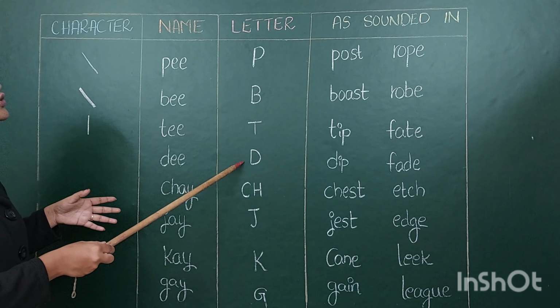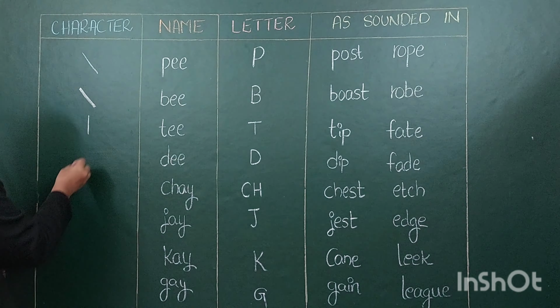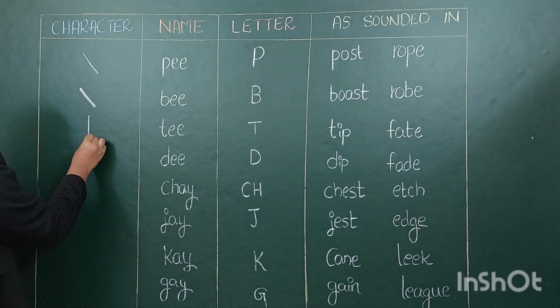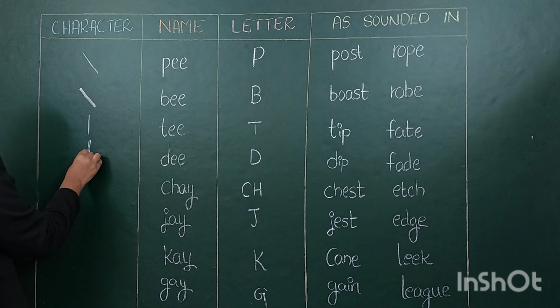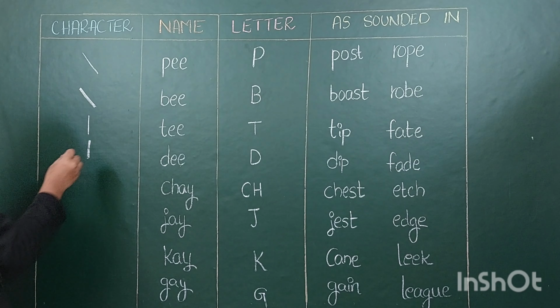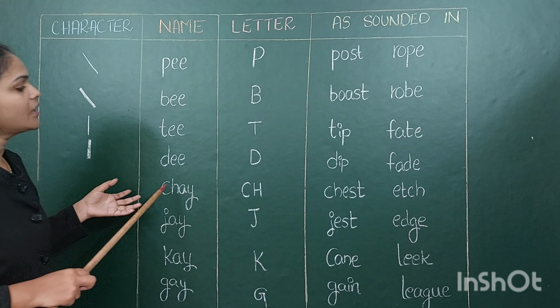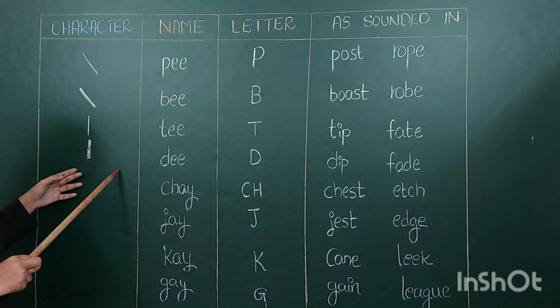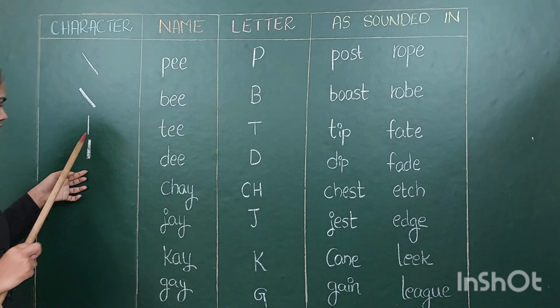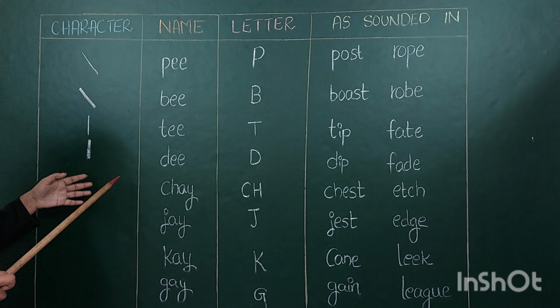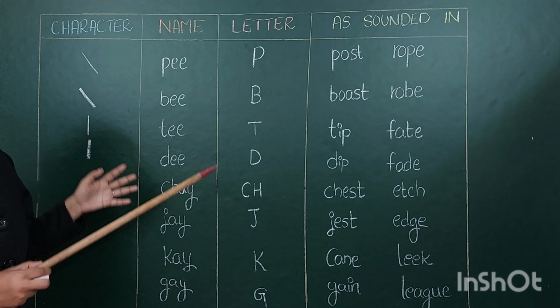So D, how you have to write it: you have to write it as a 1 only, but it is a darker one. Yes, it is a dark one. So D means straightly you have to write as a 1 only. It is a stroke which you have to write in dark.